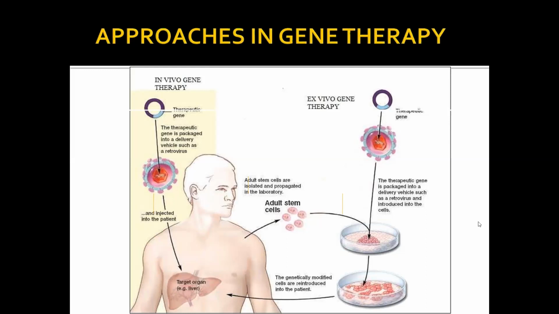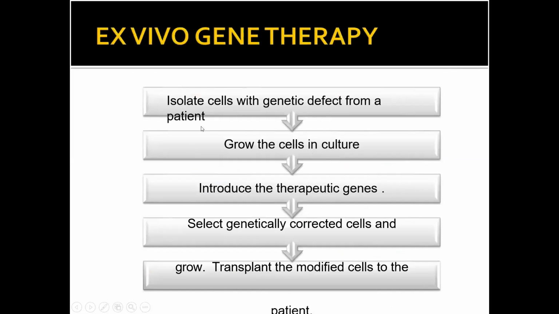Now, when these cells are treated, the genetically modified cells are introduced into the patient. When the cells are fully changed and corrected, those corrected cells are introduced into the body of the human. This is the basic difference between in vivo and ex vivo, the two modes of gene therapy introduction into the human body. Now, ex vivo gene therapy: what are the steps for ex vivo gene therapy, and how can you do it?